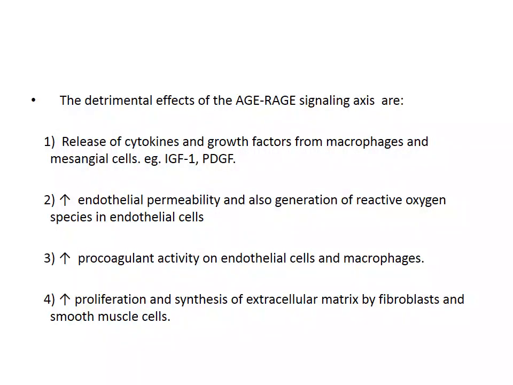Second, it increases the permeability of the endothelial cells lining the vessels, and also leads to the generation of reactive oxygen species in these endothelial cells. Third, it leads to increased activity of the procoagulants on endothelial cells and macrophages. Fourth, it increases the proliferation and synthesis of extracellular matrix by the fibroblasts and smooth muscle cells.